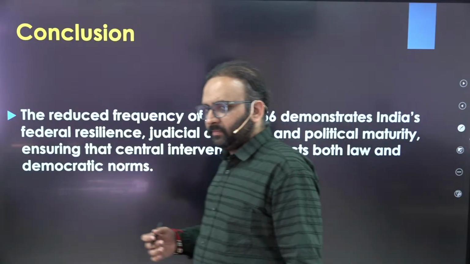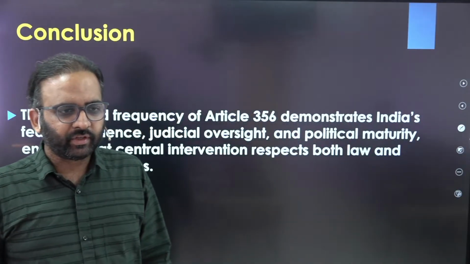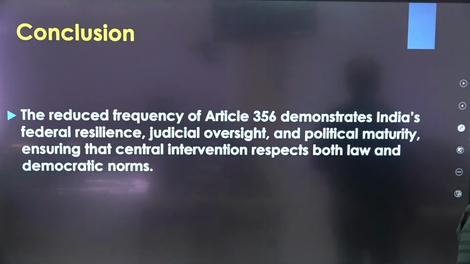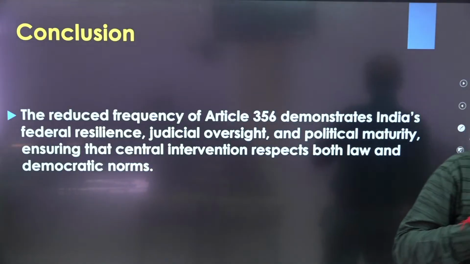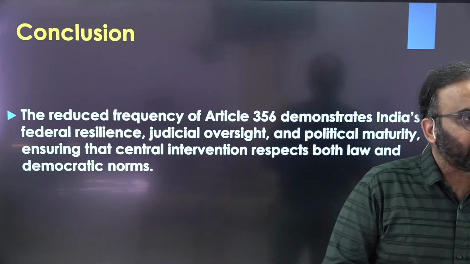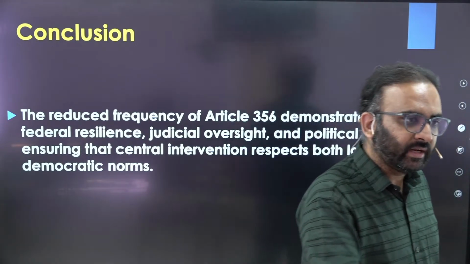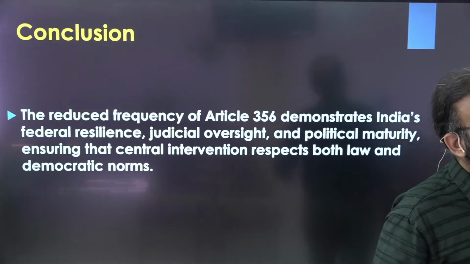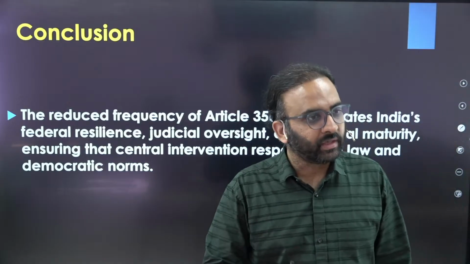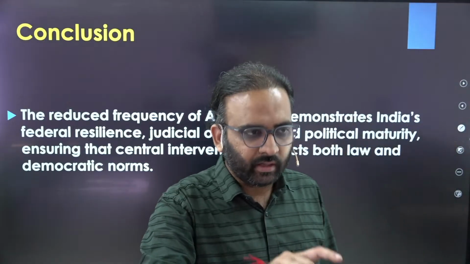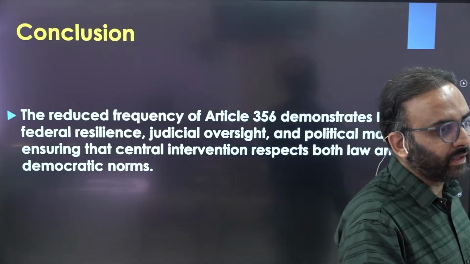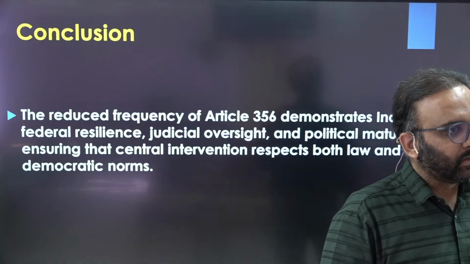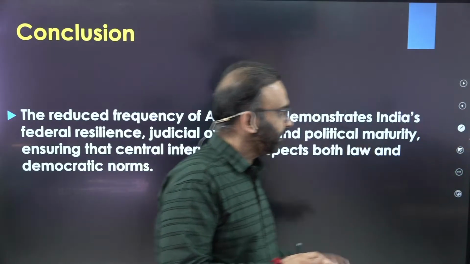In conclusion, you need to write that still Article 356 is being misused, for example, in Uttarakhand or in Arunachal, where Supreme Court had to intervene, right? So for that, we need to further strengthen the checks on Article 356 by incorporating Sarkaria Commission and Punchhi Commission recommendations. For example, it should be a measure of last resort. President should specify the reasons for imposing Article 356. It should be restricted to a limited part of the state if it is being imposed because of internal disturbance, right, and so on. So that you can write in conclusion.